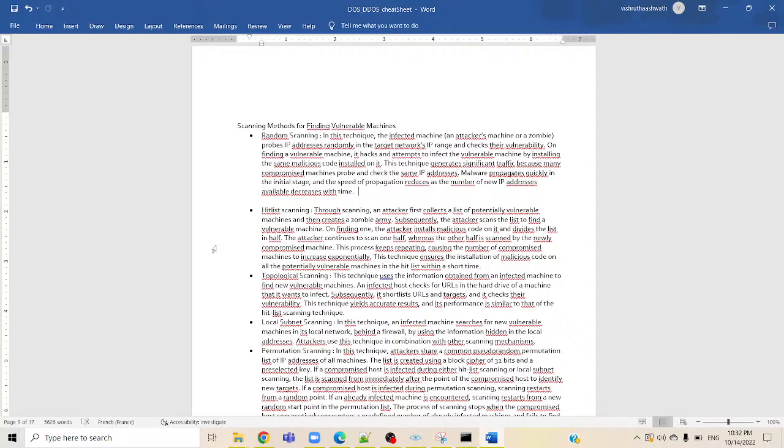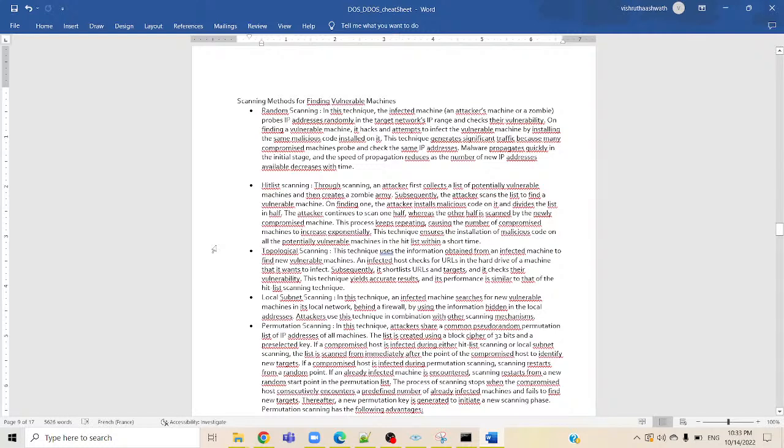The attacker continues to scan one half, whereas the other half is scanned by the newly compromised machine. This process keeps repeating, causing the number of compromised machines to increase exponentially. This technique ensures the installation of malicious code on all the potentially vulnerable machines in the hit list within a short time.